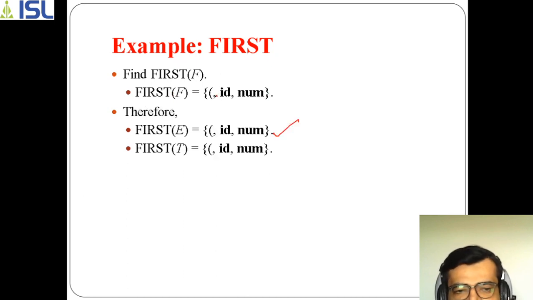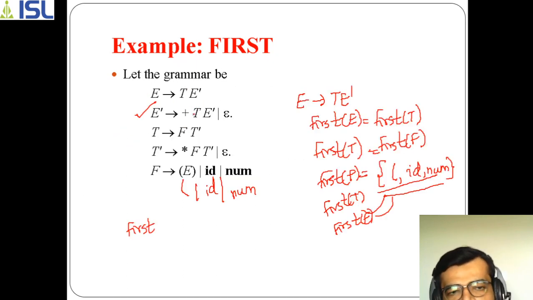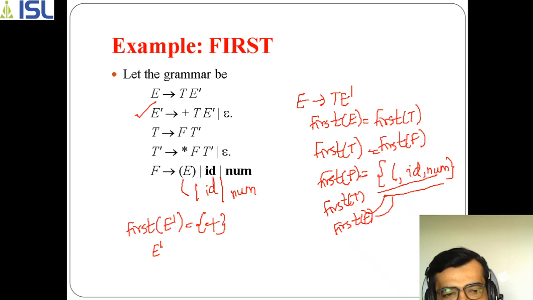First one is plus. Now this E dash is nullable. So I'm taking only this value, first of E dash as plus, and I'm specifying that E dash is nullable.